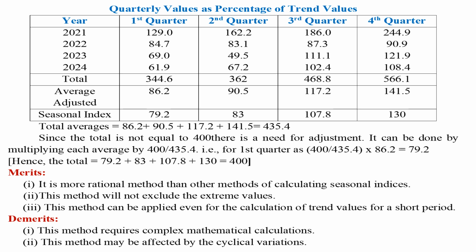Merits. It is a more rational method than other methods of calculating seasonal indices. This method will not exclude the extreme values. This method can be applied even for the calculation of trend values for a short period. Demerits. This method requires complex mathematical calculations. This method may be affected by the cyclical variations.